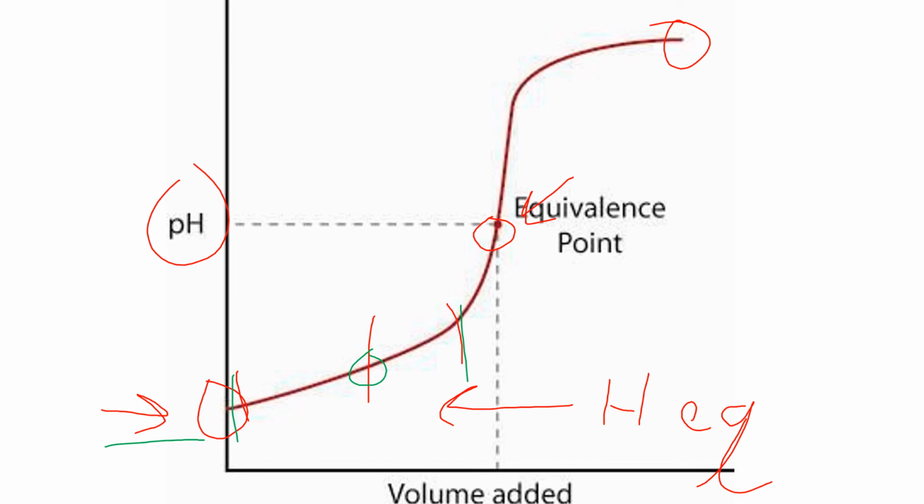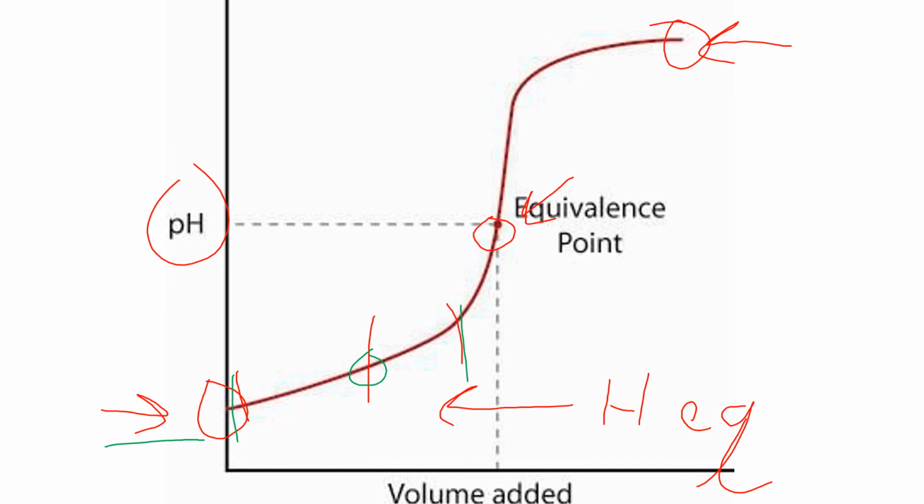Yeah, so that's the equivalence point. That's where, also called the end point, also called the EP. EP stands for both of those things, and it's where you stop your titration. After the equivalence point, your pH is going to change very, very fast until you get to this thing here, which is not called the end point, even though it is at the end.